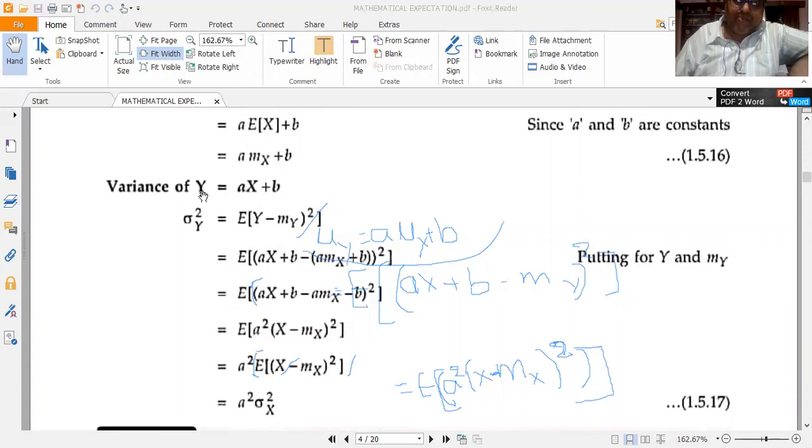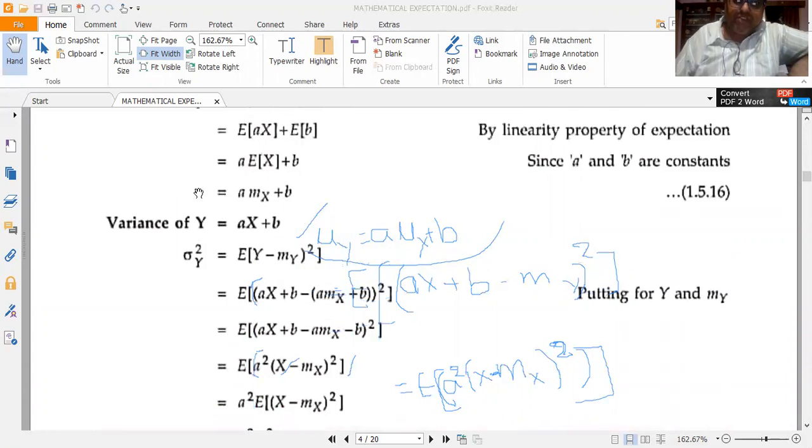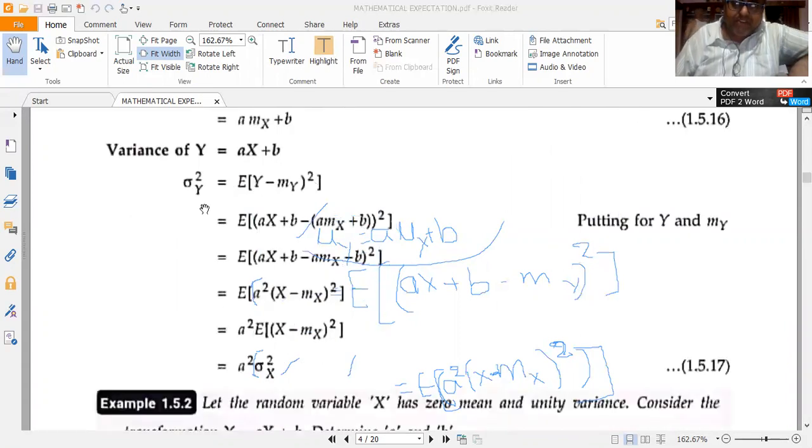So for the transformation y is equal to ax plus b, the mean of y is simply given by mu y is equal to a mu x plus b, and the variance is given by sigma y squared is equal to a squared into sigma x squared. That's all.